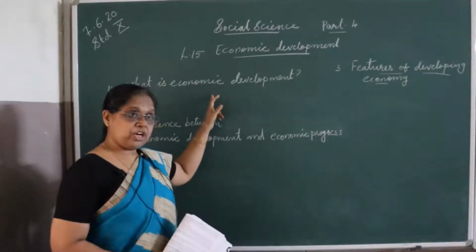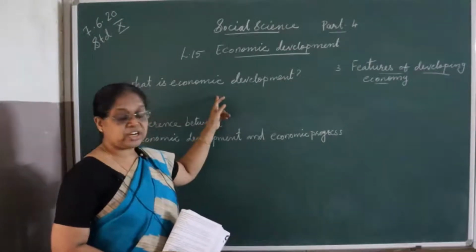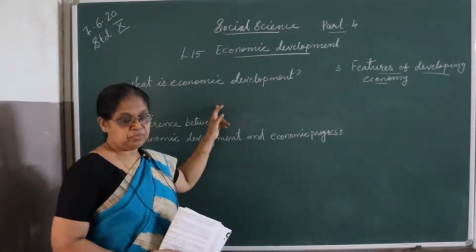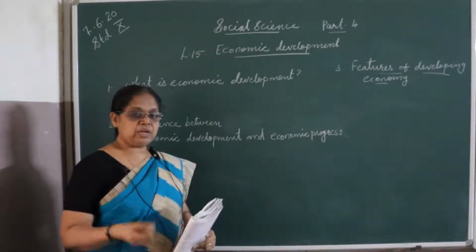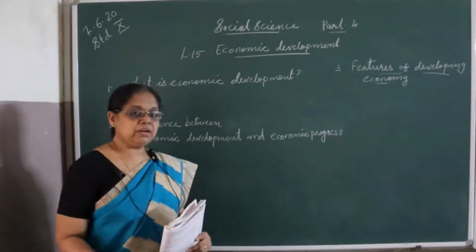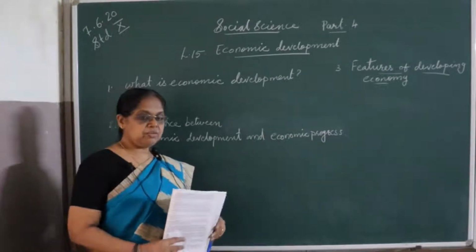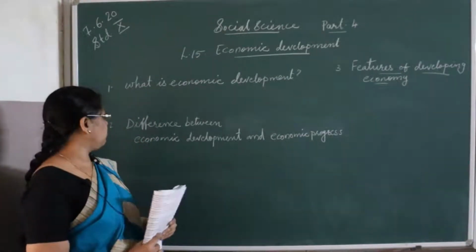Only because of economic development, one nation cannot achieve development. Whenever we say development, it includes social development, human development, and economic development. Then we will see what is economic development.